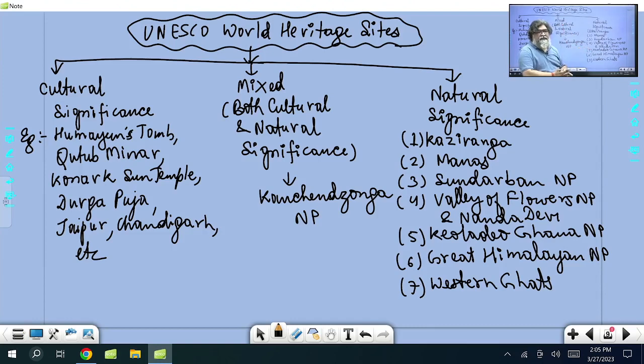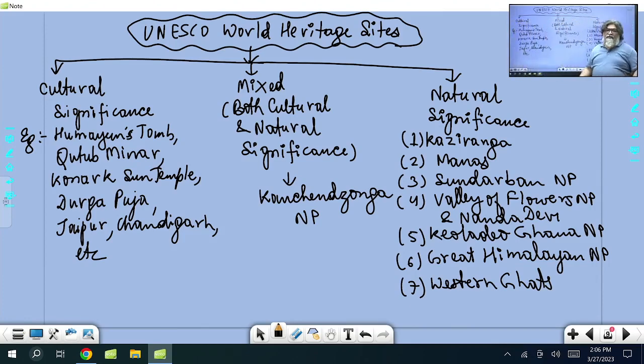They have now been declared World Heritage Sites. So we have 7 of them, and along with culture, Kanchenjunga, the total is 8 natural sites. Remaining, we have 25 to 30 completely cultural sites.